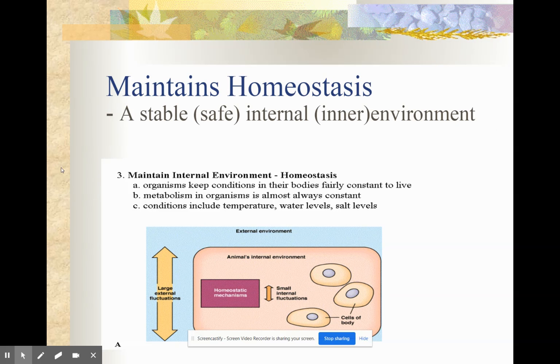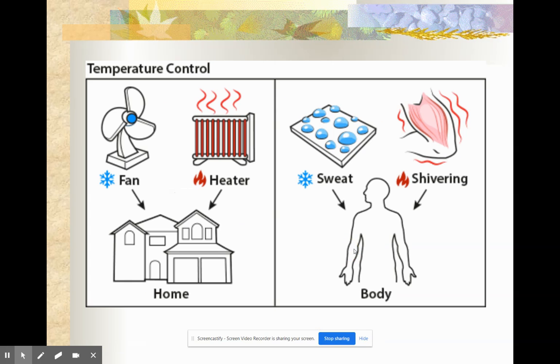So let's read this. Maintain internal environment: homeostasis. Organisms keep conditions in their bodies fairly consistent to live, so your temperature, your pH, your metabolism in an organism is almost always constant. Conditions include temperature, water levels, and salt levels. So if something changes outside of your body, it will change what's going on inside of it to keep you normal.